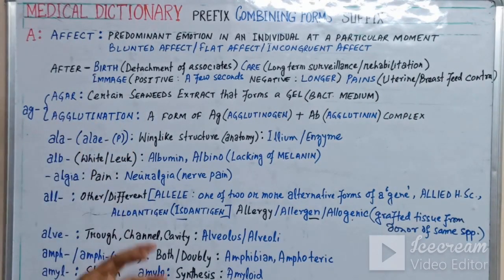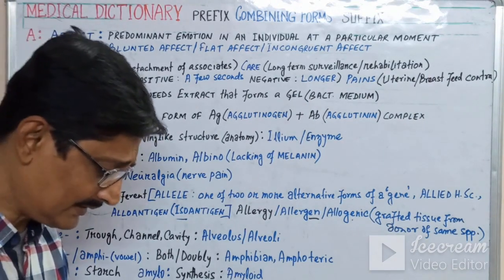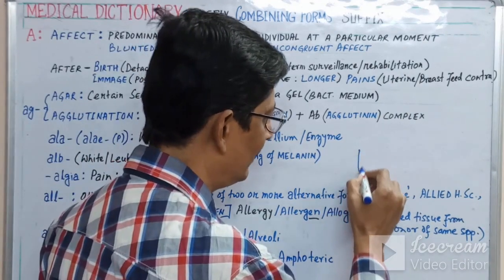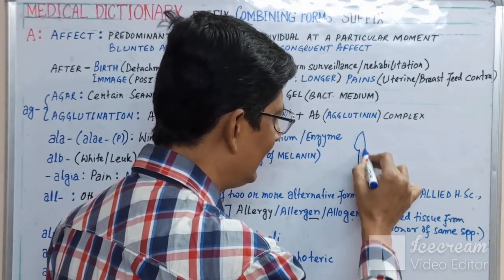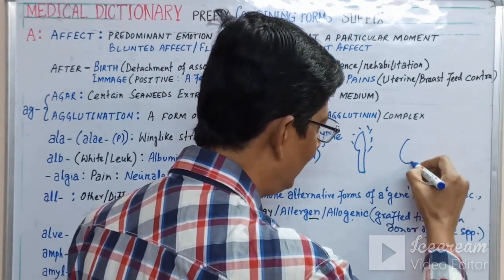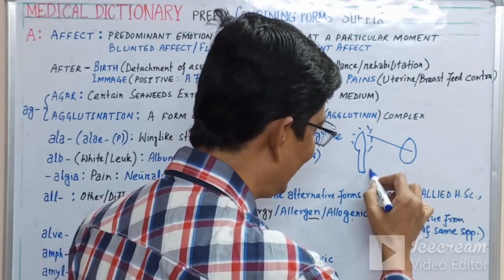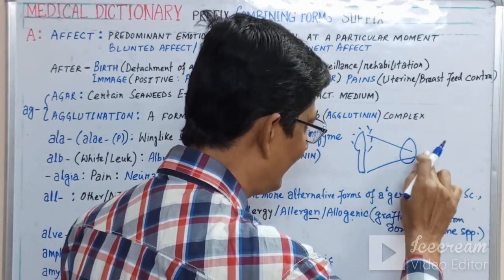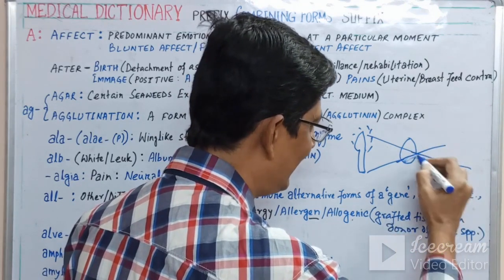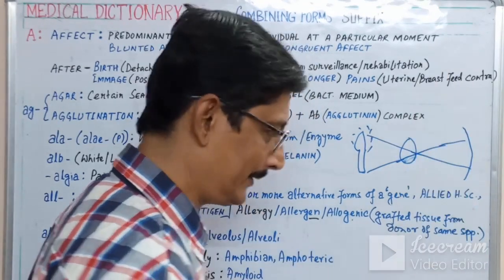Now the afterimage. Afterimage is a very interesting thing. Just think that you are looking at a candle, and here is your eyeball. The light passes through the candle and makes an image on your retina.